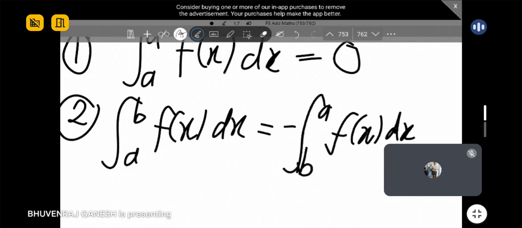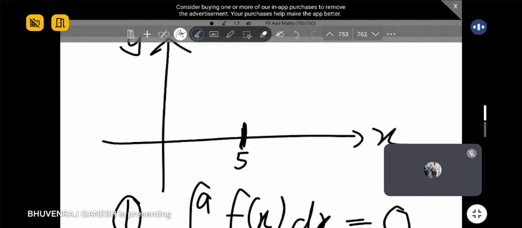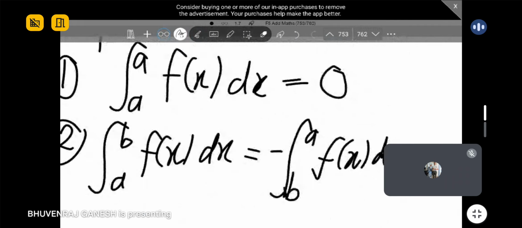Okay, so how to understand this? You can try to draw a graph and see. Maybe I try straight line. So that is easy. Okay, guys. So let's say the limits over here is 0 and 5. So you can imagine your A is 0, B is 5. Okay, so it's equal to the right hand side.